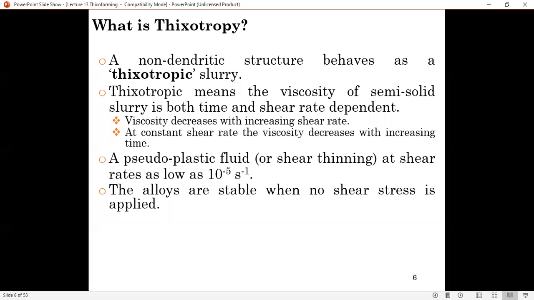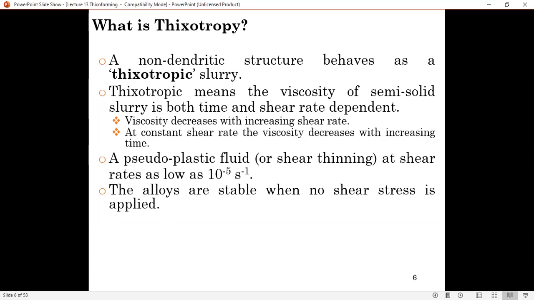So these materials can have a very low shear rate, and this is very important because whenever you want to do forming operations, you want the material to have a very low shear rate and also a very low viscosity, and this can be achieved by this thixotrophic slurry. And the alloy is stable when there's no shear stress applied. As I mentioned just now, if there is no shear force acting on that particular material, then basically it's going to maintain its form.